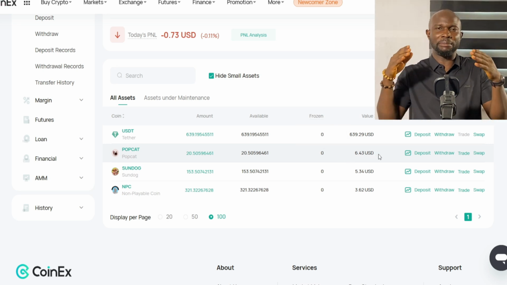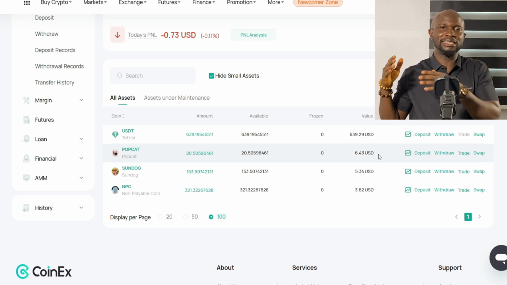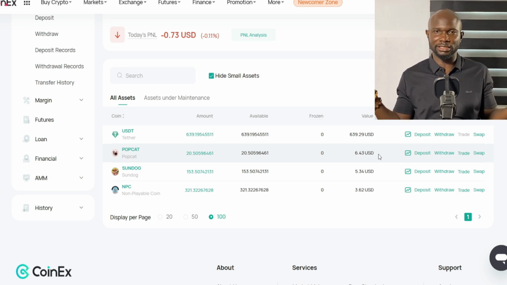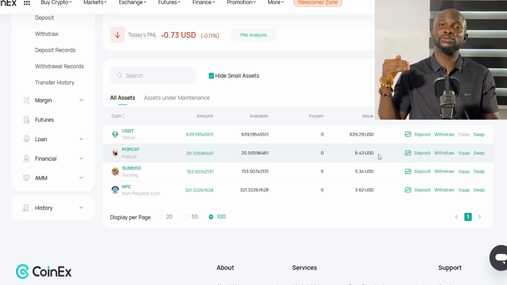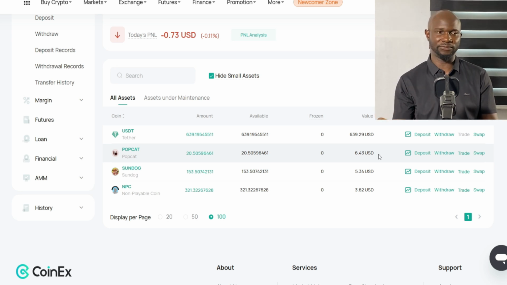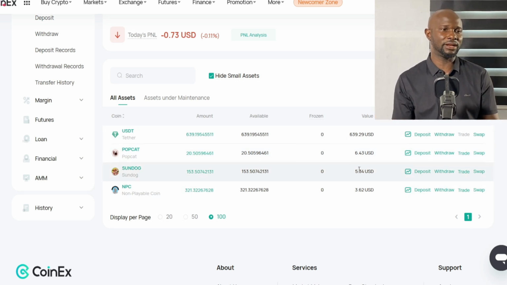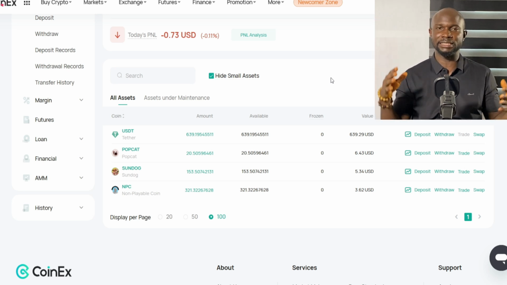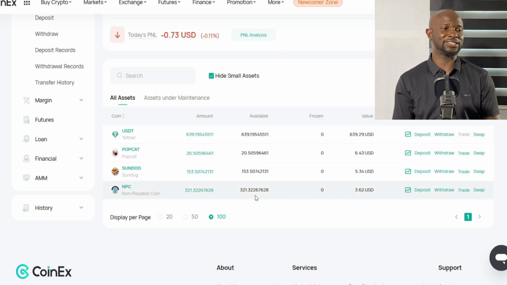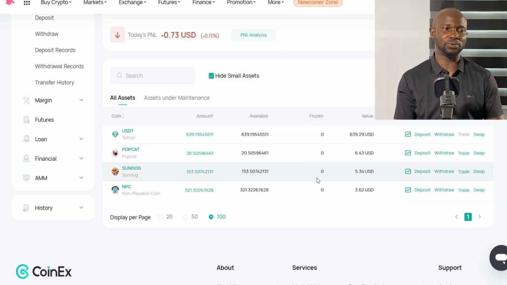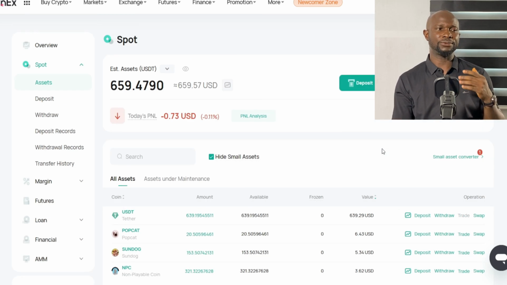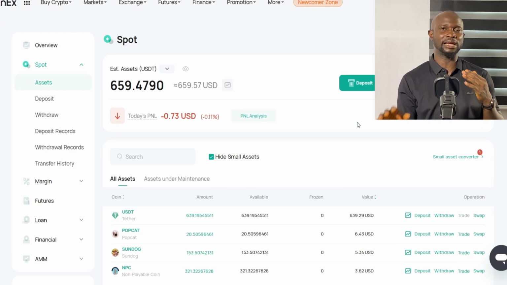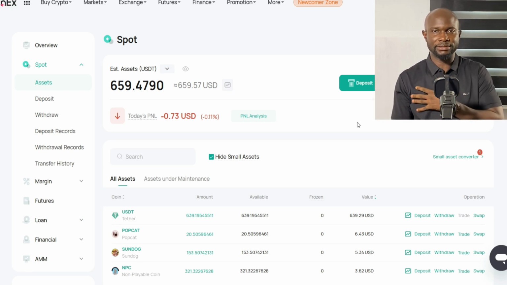You know, this amount of money is the kind of money that I can easily forget. Like $5 is not money, of course, but in the long run it can turn into a lot of money for my future. So look at this one also, $5. Look at it now. And I have other exchanges where I have bought some of these things just to invest, and some of these I transferred through Trust Wallet, even from CoinEx. So I'm just trying to show you how to minimize the kind of risk you take. Only take risks on things you can afford to lose. Don't use all your life savings to invest.